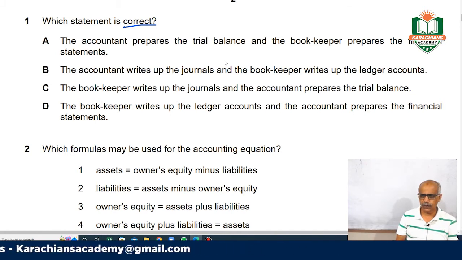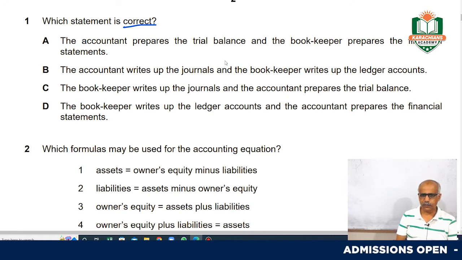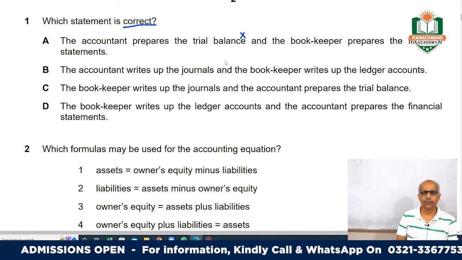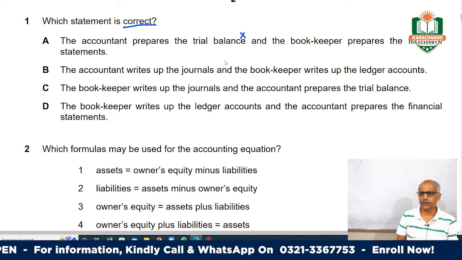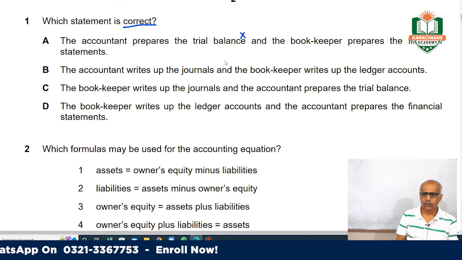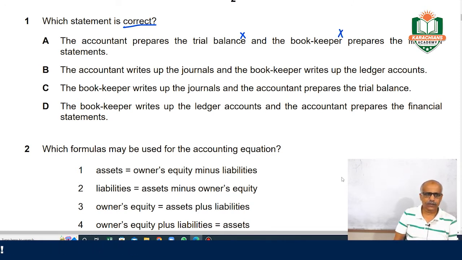Okay, what options are given? A: The accountant prepares the trial balance. This is very much incorrect. He is not supposed to do the trial balance. It is the bookkeeper's job. And the bookkeeper prepares the financial statement. No, this is also very much wrong because the bookkeeper does a very basic job. So this option A is incorrect.